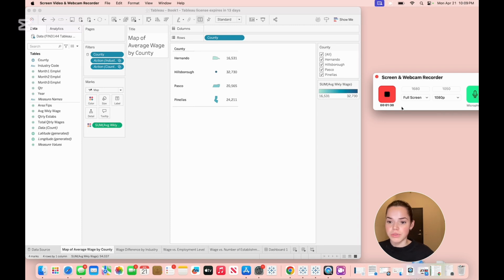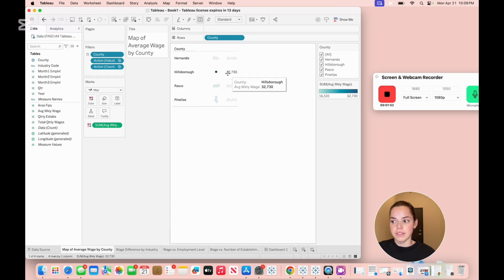Now moving on to my visual number 1, which is this map here of weekly wages by county. This map shows there's a variation across the counties as far as the wages. Here we can see Hillsborough consistently shows higher wages compared to others like Pasco and Hernando, Pinellas being the second. If we click on a county, we can see geographically how it looks, and again the average weekly wage.